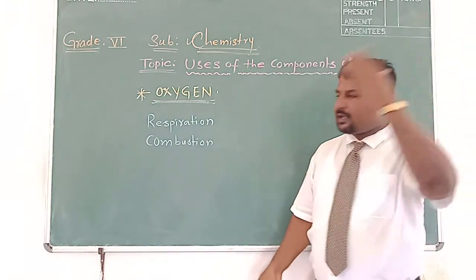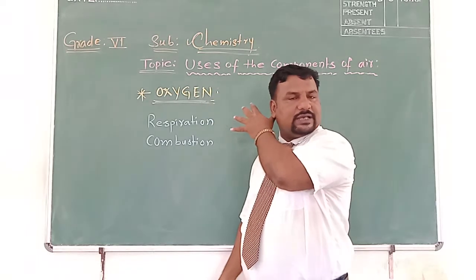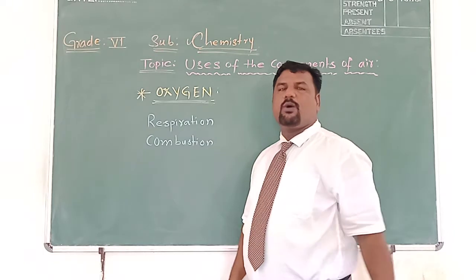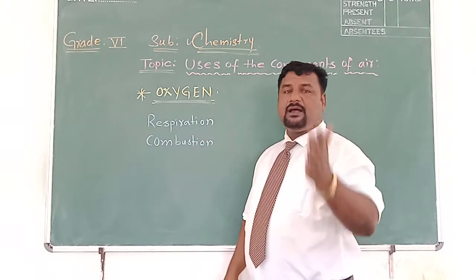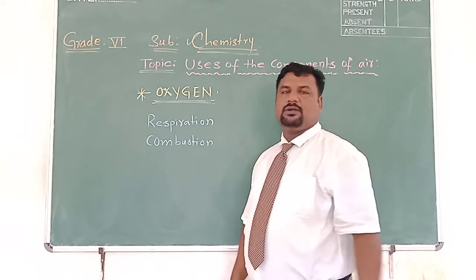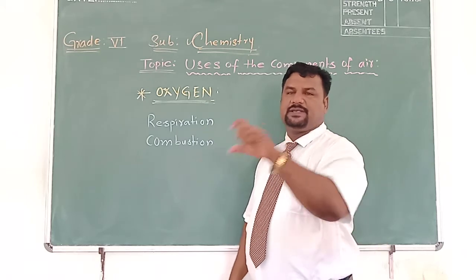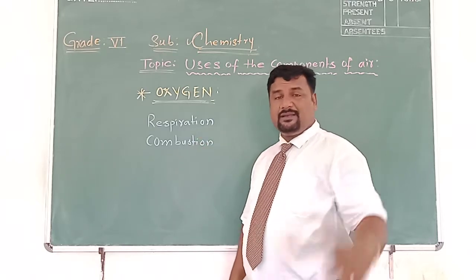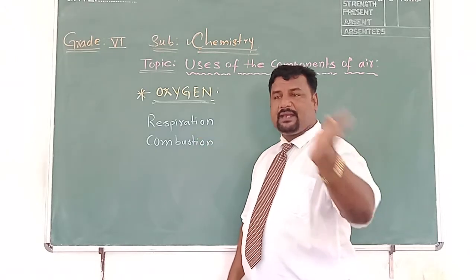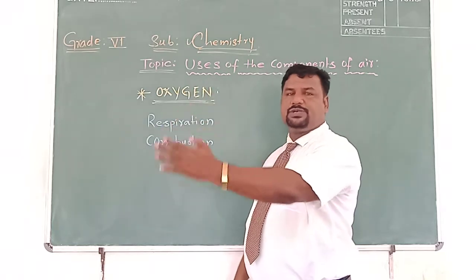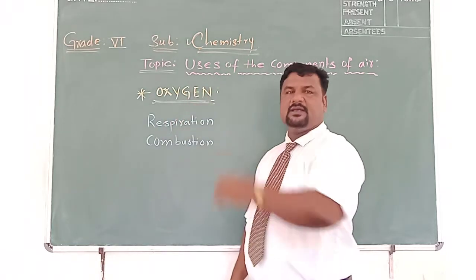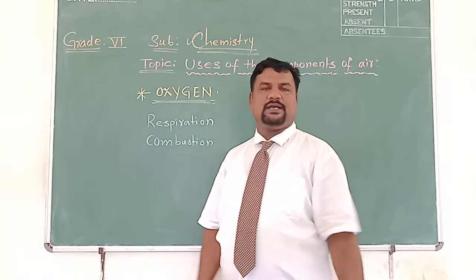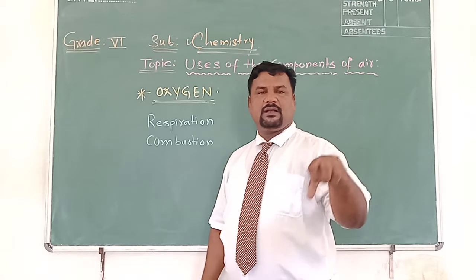Then plants, animals, and human beings can use that nitrogen, and that work is done by bacteria. The bacteria which convert nitrogen into its compounds are called nitrogen fixing bacteria, and that process is called nitrogen fixation. Once nitrogen fixing bacteria convert nitrogen into nitrates and nitrites, the plants, animals, and human beings can use that nitrogen in its compound form.